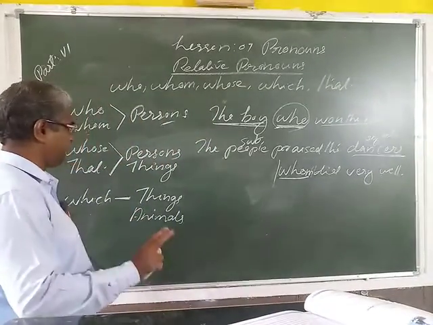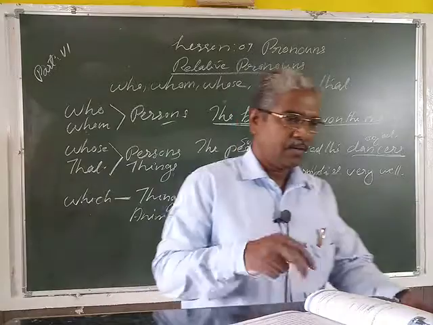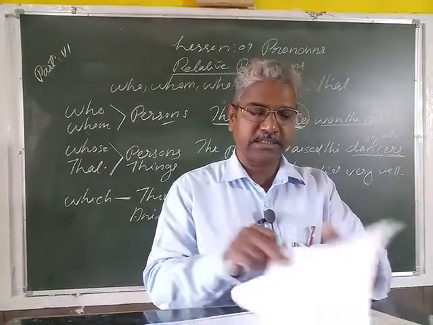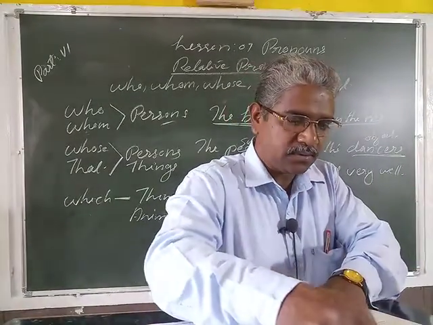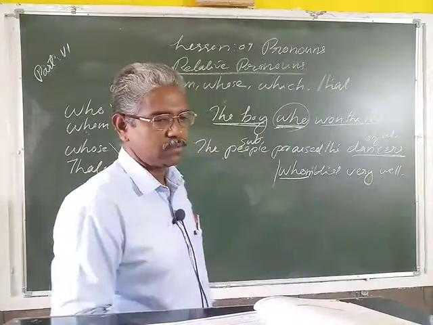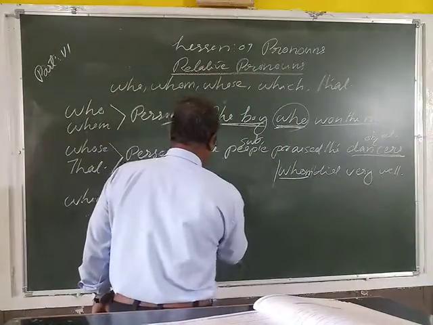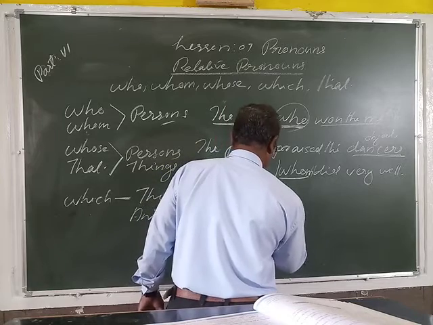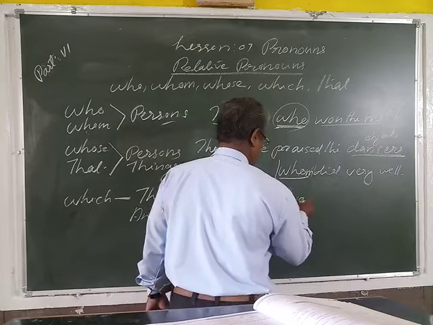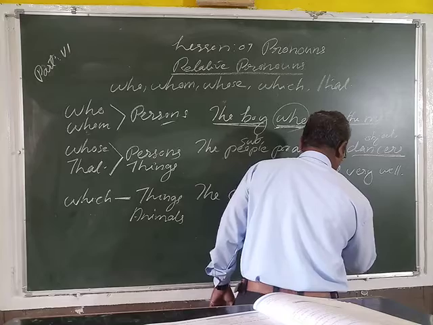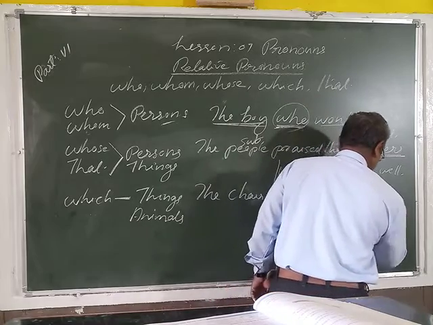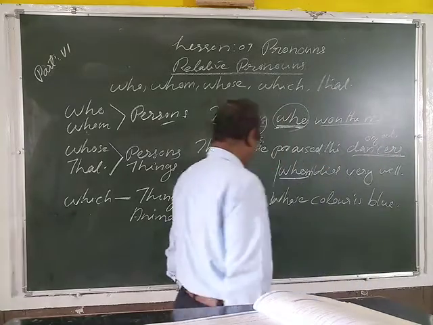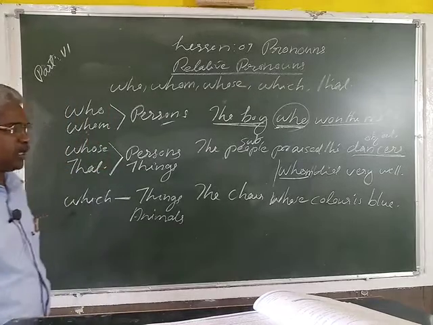Then next is whose or that. Whose is used for persons or things. Persons or things. The chair whose color is blue.